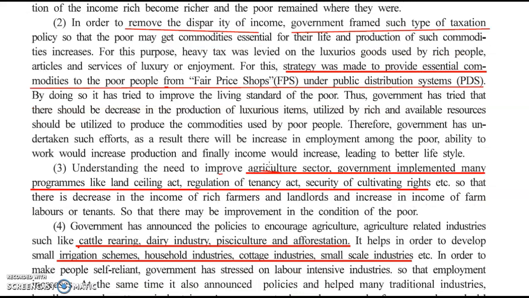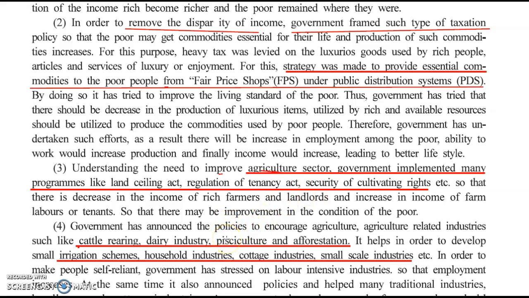The agriculture sector needed to be improved. The government implemented many programs like the Land Ceiling Act, the regulation of tenancy act, meaning tenancies, people who are tenants in places, and security of cultivation rights. Who can cultivate land? Only those people who had land could cultivate, so that landlords and land laborers could become less.